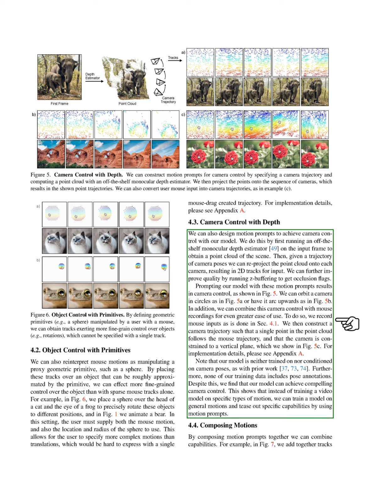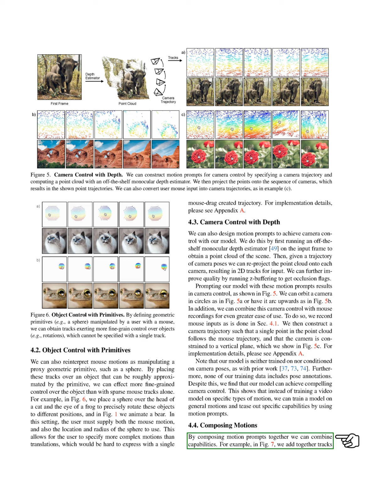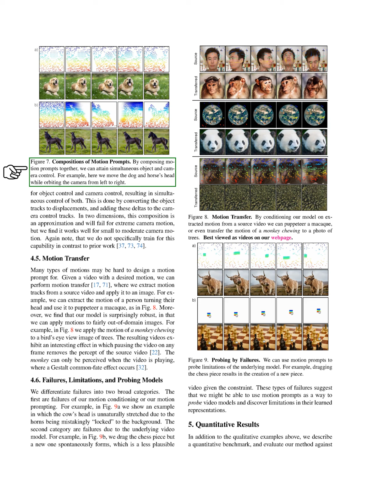Section: Composing Motions. In this section, we explore how we can combine motion prompts to enhance our capabilities. For instance, by merging tracks for object and camera control, we achieve simultaneous control of both. We convert object tracks into displacements and add these to the camera control tracks. While this method is an approximation in 2 dimensions and may struggle with extreme camera movements, we find it effective for small to moderate motions. Importantly, we do not specifically train for this ability, unlike previous studies.